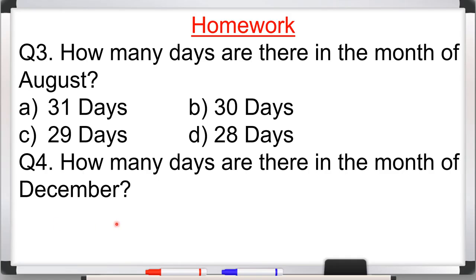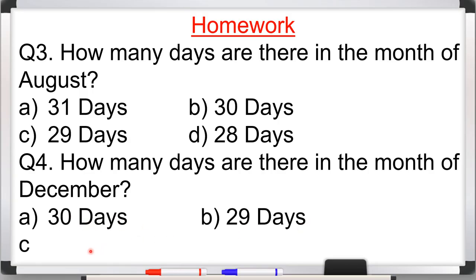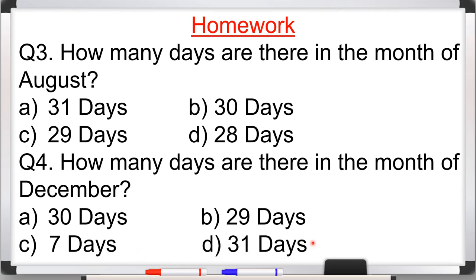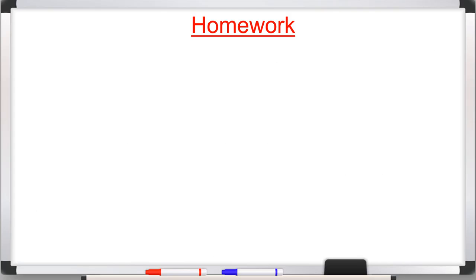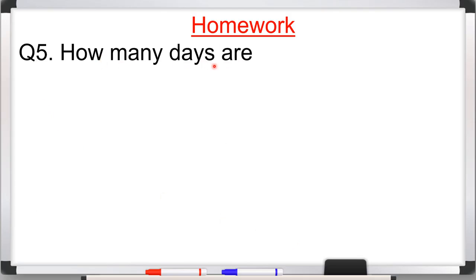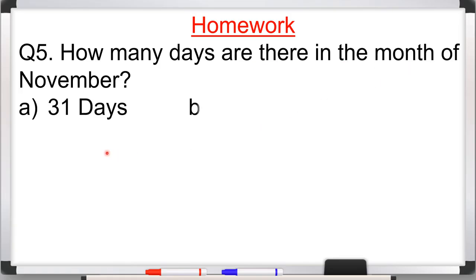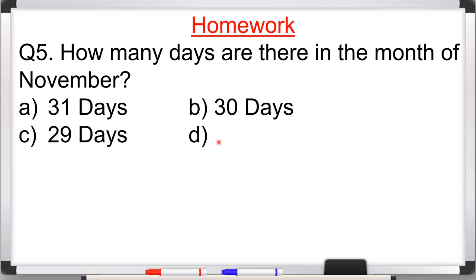Options are A 30 days, B 29 days, C 7 days, and D 31 days. Question number 5. How many days are there in the month of November? 31 days, 30 days, 29 days, or 28 days. Now you have to do this work.